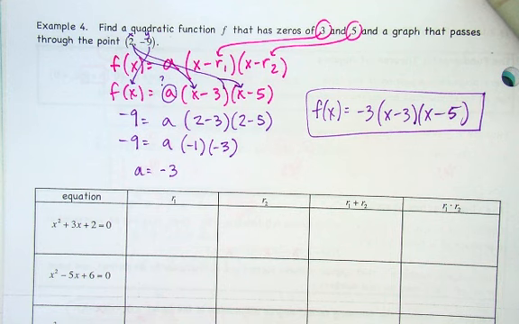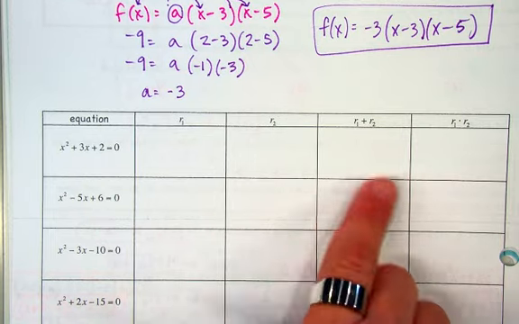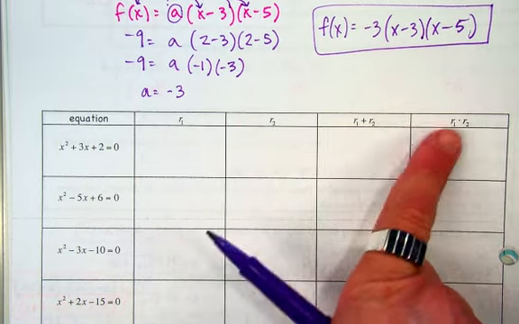All right, this chart I feel like we've seen before, but I want to see how many of you remember it. Okay, it's been a while. You guys remember this? It was something about R1 plus R2 and R1 times R2.